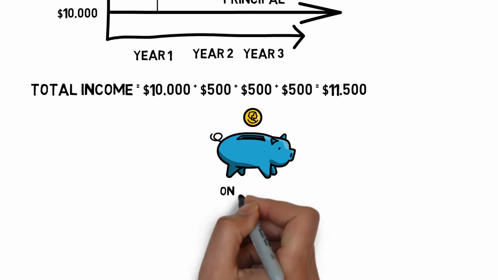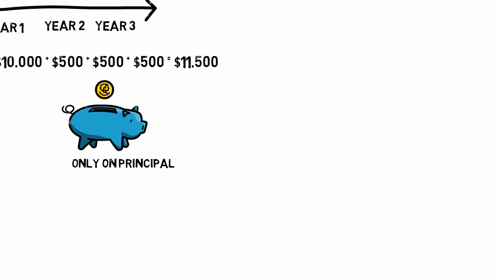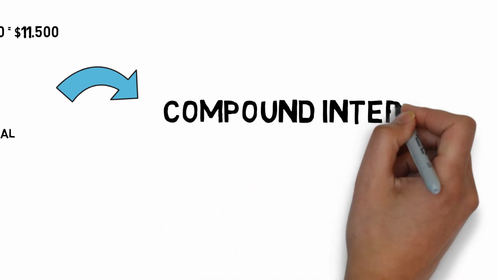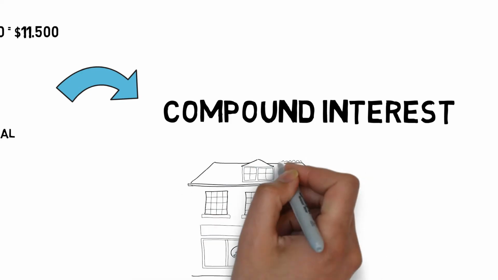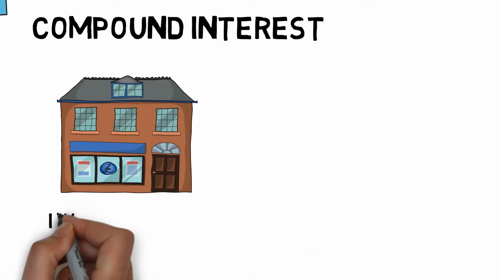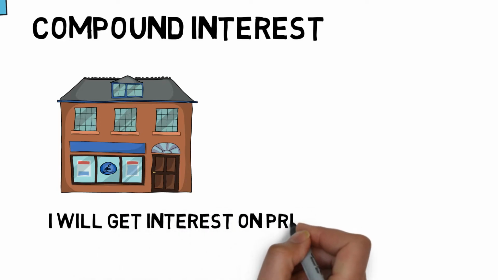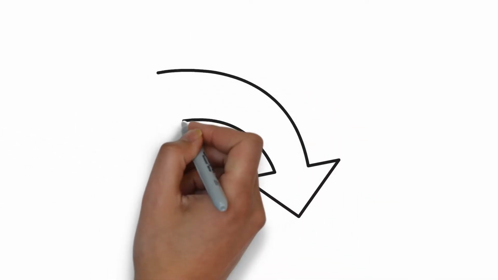However, we only make money on our principal. That's the main idea, and this is where compound interest is much, much better. Here we earn money not just on our principal, we earn interest on our previously earned interest. And this is what is going to grow extremely well over long periods of time. So I will get interest on principal and my previously earned interest. Let's have a look at another example.